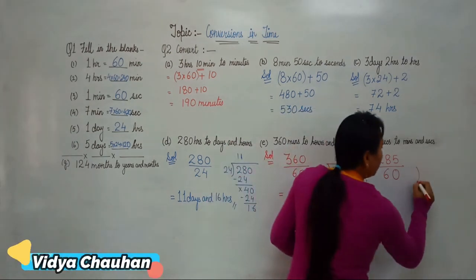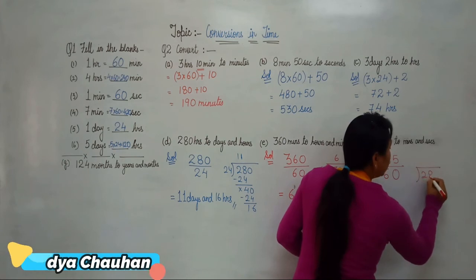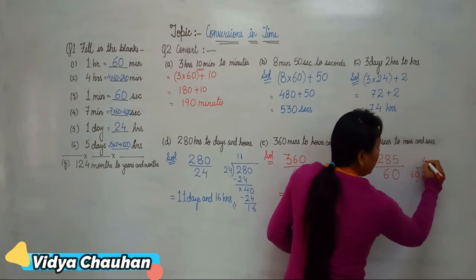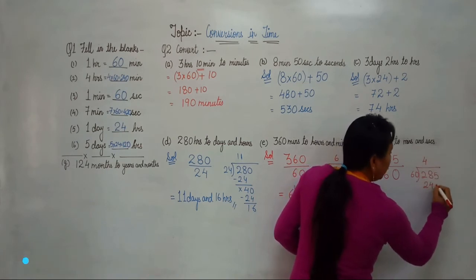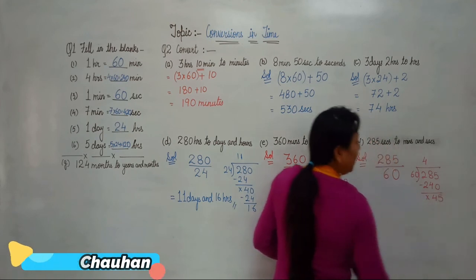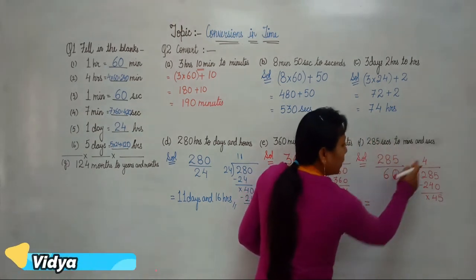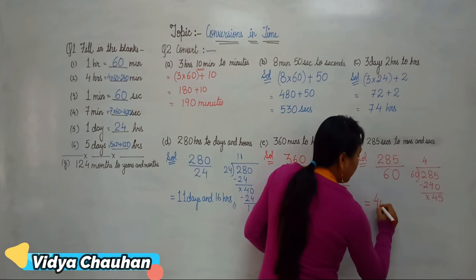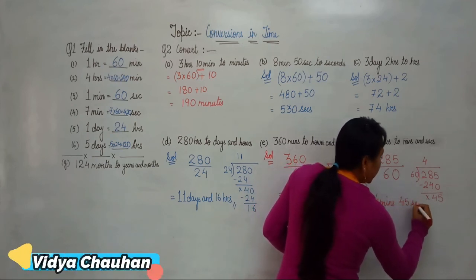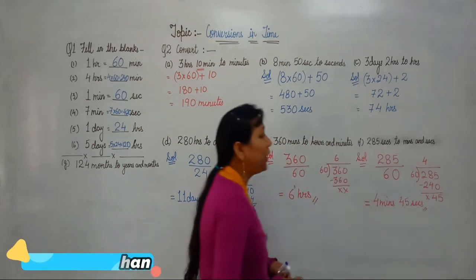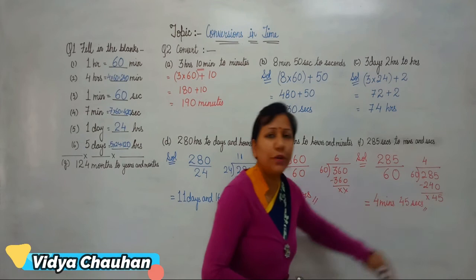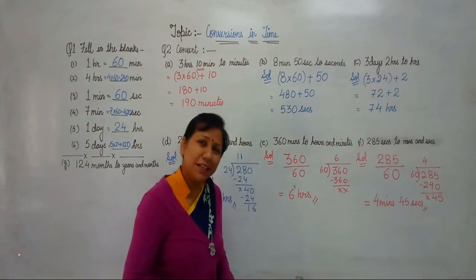Let's do the division. 285 divided by 60. 60 4s are 240. Subtracting the value here, you will get 45. So what is your answer? Your answer will be 4 minutes and 45 seconds. So 285 seconds is actually equal to 4 minutes and 45 seconds.